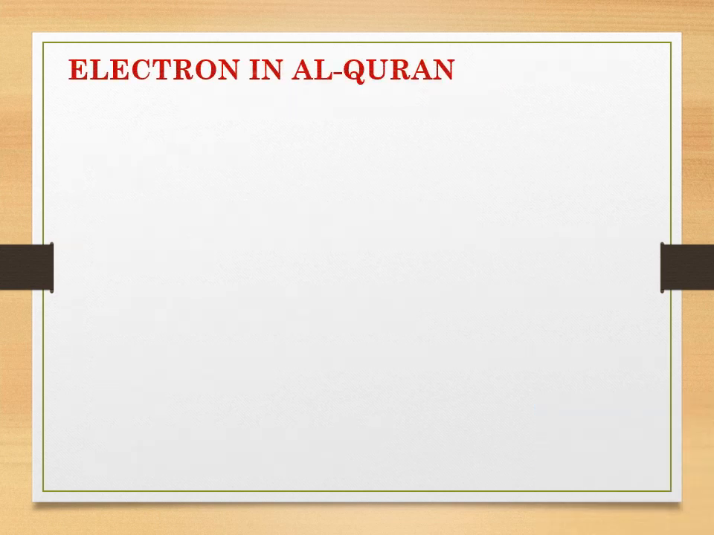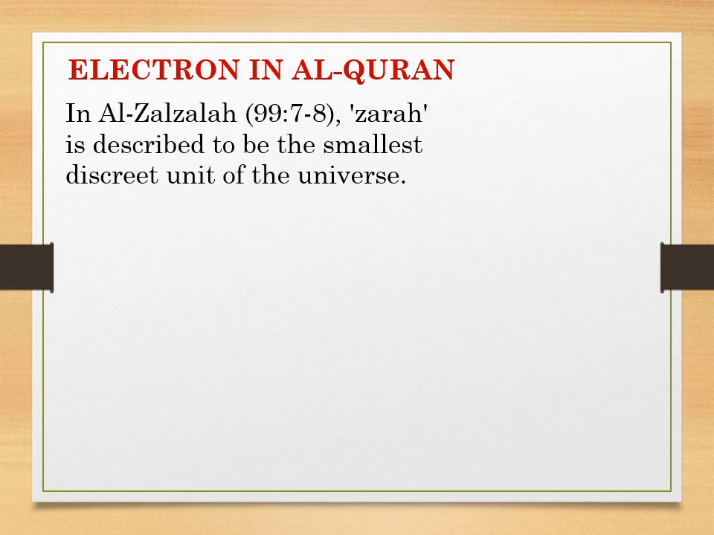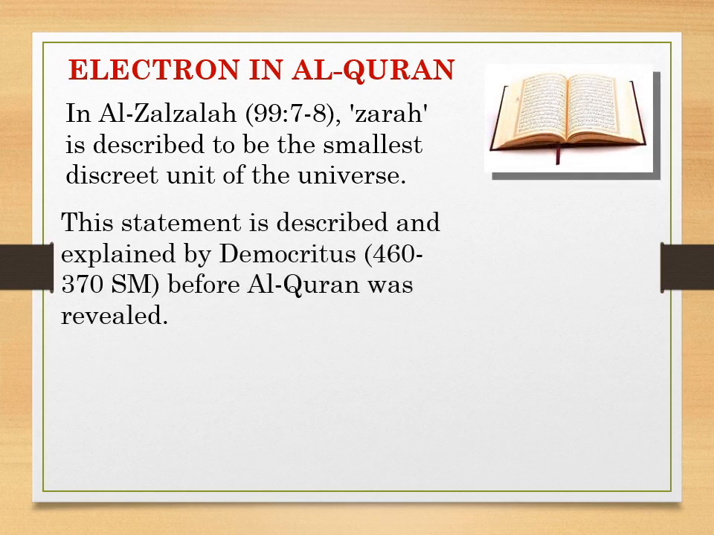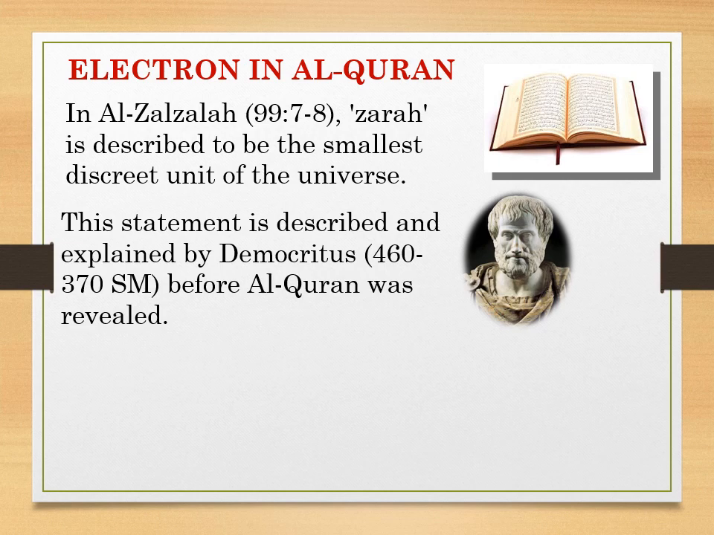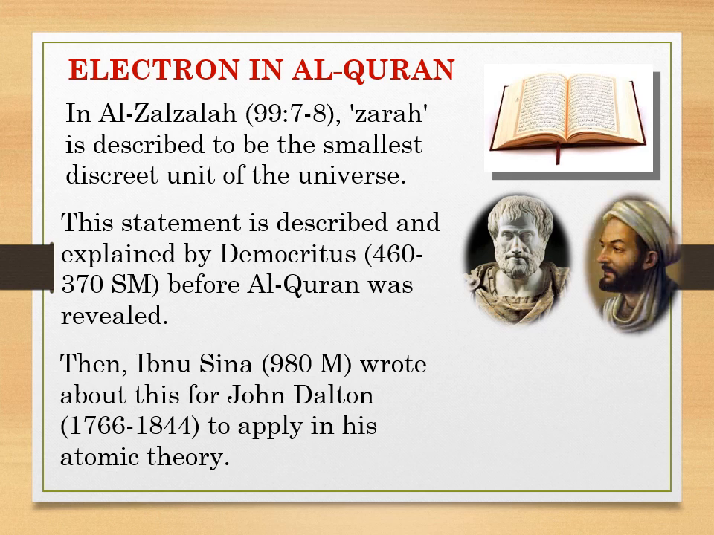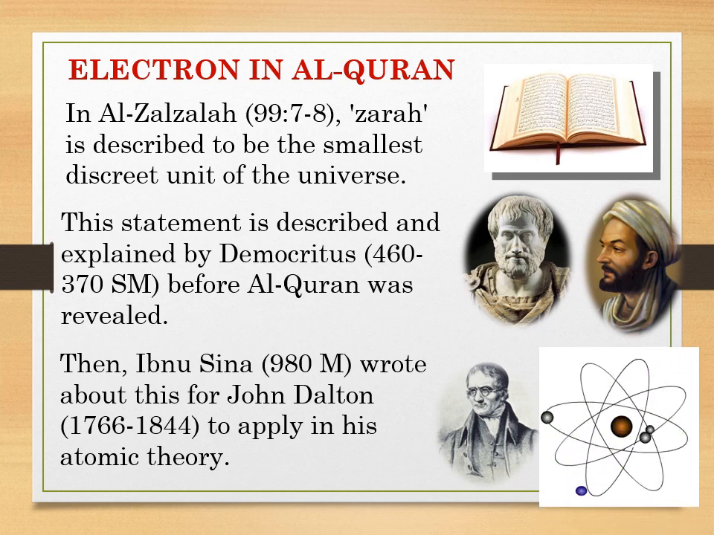In Surah Al-Zalzalah, Zarah is described to be the smallest discrete unit of the universe. Who said atom is the smallest? Democritus said that. This is Democritus. And then Ibn Sina read what Democritus wrote and wrote about this for John Dalton to read.